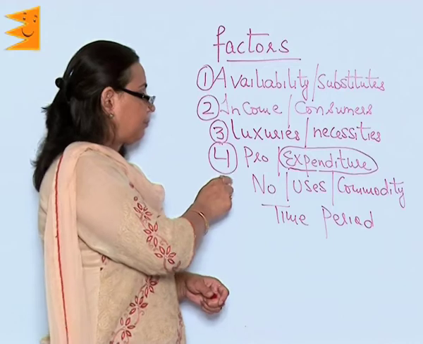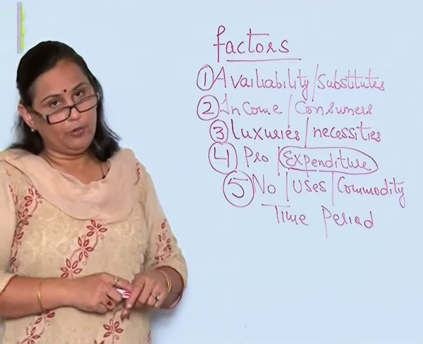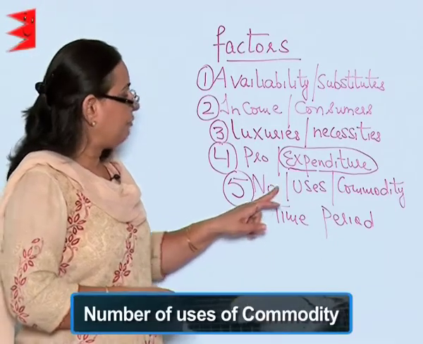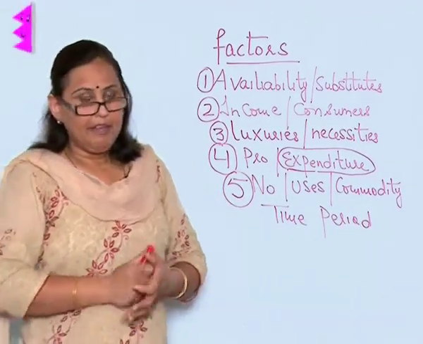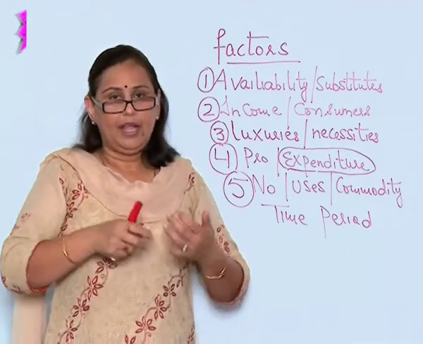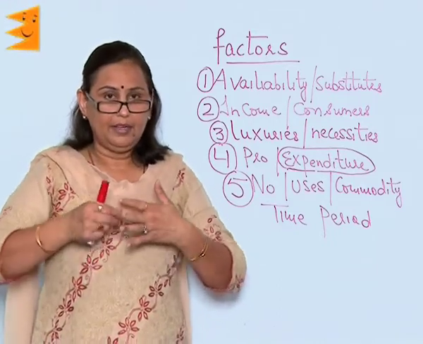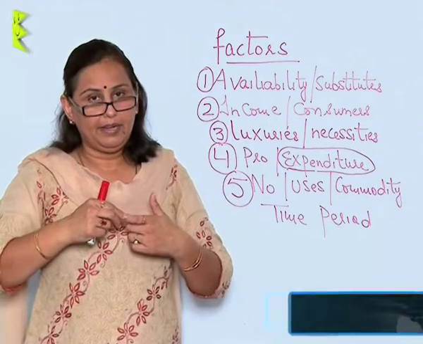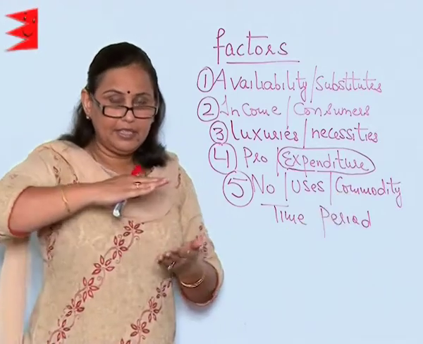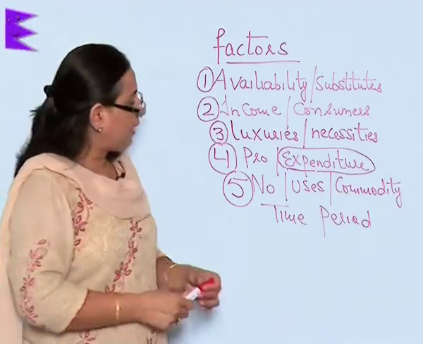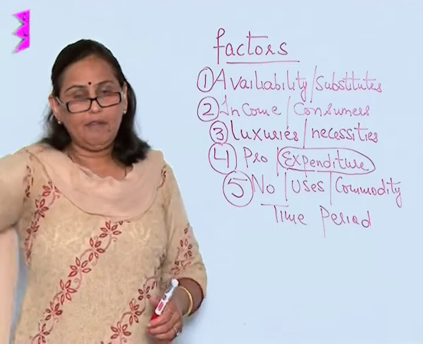Next, supposing the commodity is very useful to us, or has many uses. For example, eggs: I can eat boiled eggs, I can bake cakes with them, I can use them at my breakfast table and at dinner. So there are a number of uses of that commodity, but the price has increased. So I am going to make less use of it in its various forms.